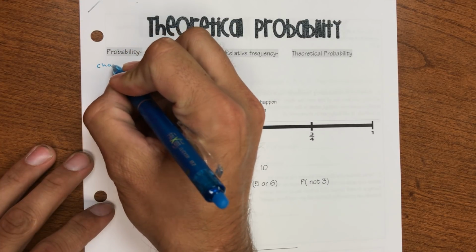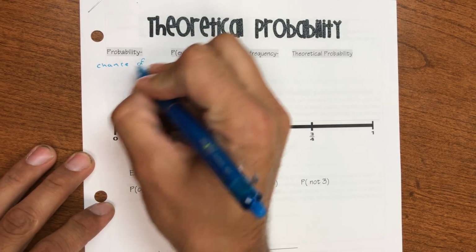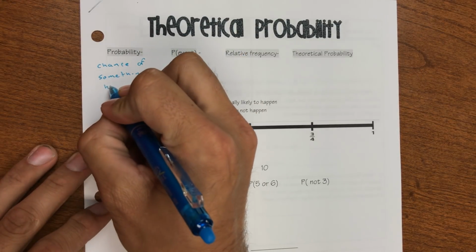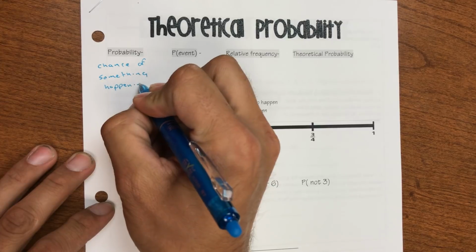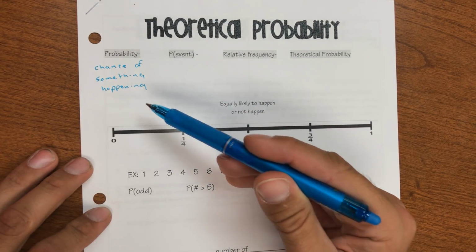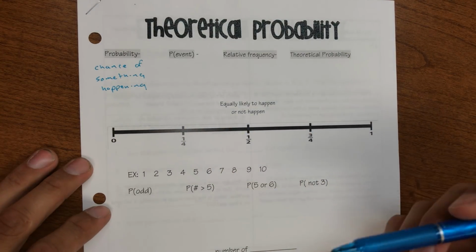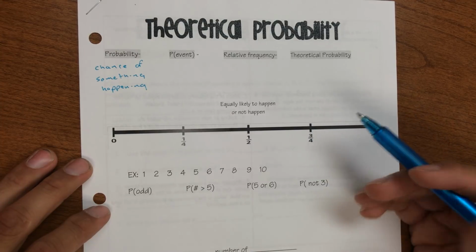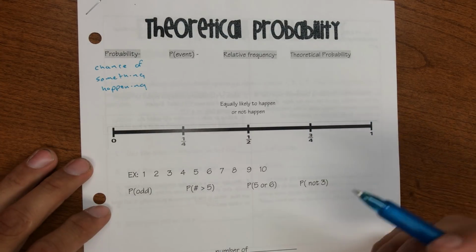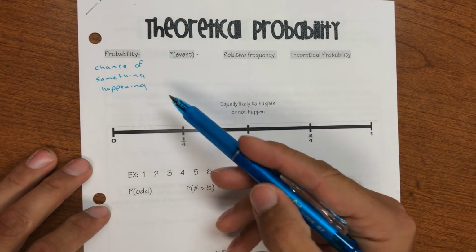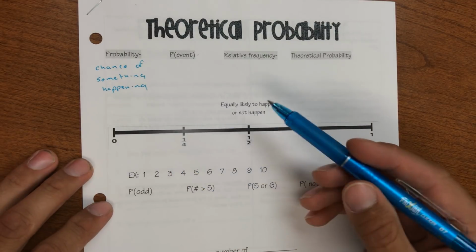So I'm going to write that down right here. Probability is just the chance of something happening. So pause the video and write that down. Probability is the chance of something happening. Like, what is the probability that I flip a coin and get a heads? Or what is the probability that I win the lottery? Or what is the probability that I make this free throw shot? Okay, what's the chance that something's going to happen?